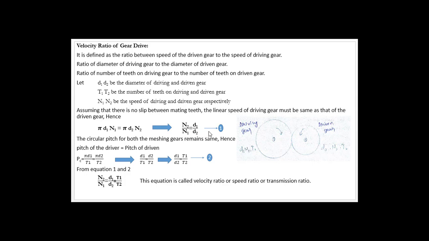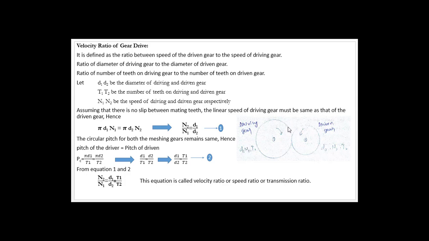So we'll call this equation number 1. Next, let us talk about the pitch terminology that we discussed in the last class. The circular pitch for both the meshing gears remains the same. Yes, the pitch of this driving gear as well as this driven gear must be the same. Otherwise, these two gears will not mesh properly.